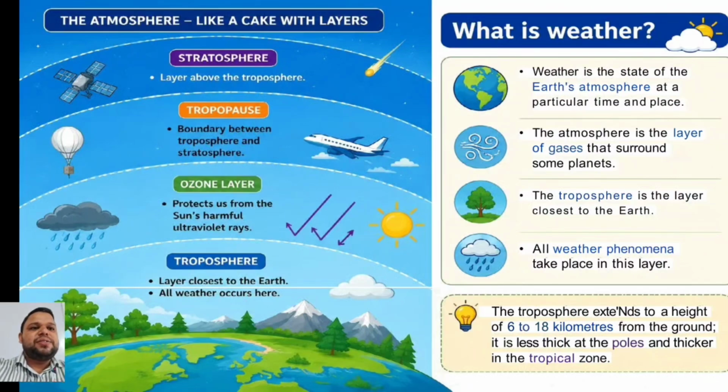Weather is the state of the earth's atmosphere at a particular time and place, and the atmosphere is a layer of gases that surrounds the earth. The troposphere is the layer closest to the earth, and all weather phenomena take place in this layer.